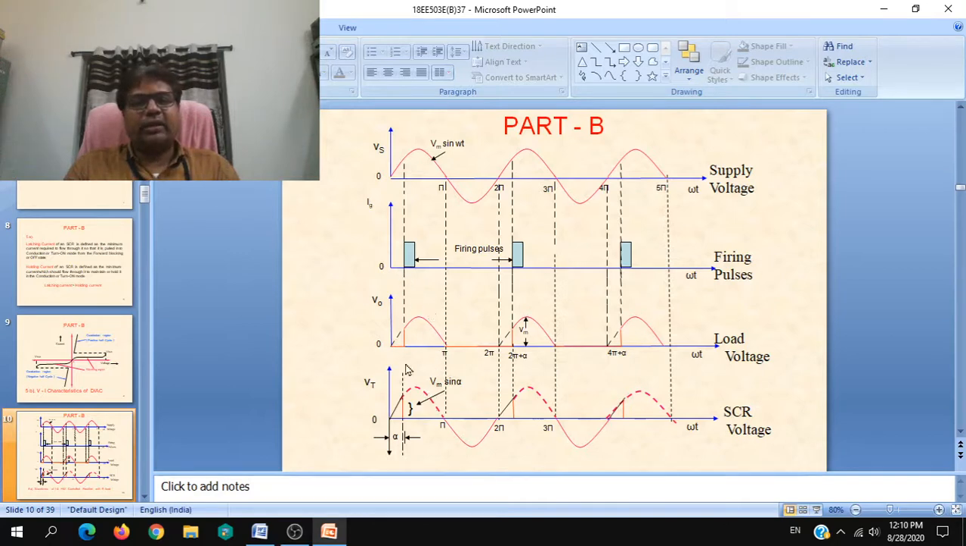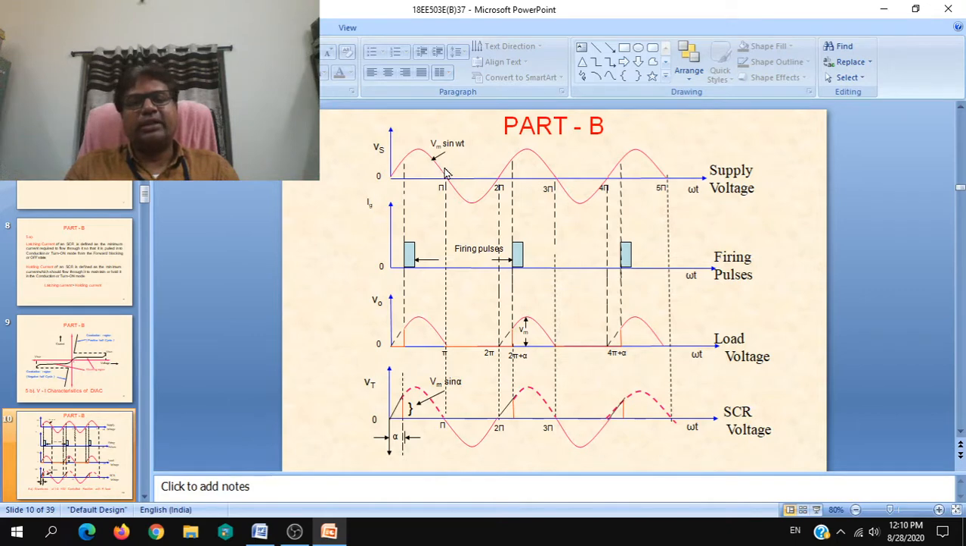Now at an angle alpha, the gate triggering pulse is given, and again you can follow from the waveform. It is only half wave, so during the negative half cycles, no firing pulses are given. Once the gate triggering pulse is given, SCR conducts, and the voltage across it becomes zero. The full voltage, equal to the supply voltage, will be available across the load. So this is the load voltage waveform.